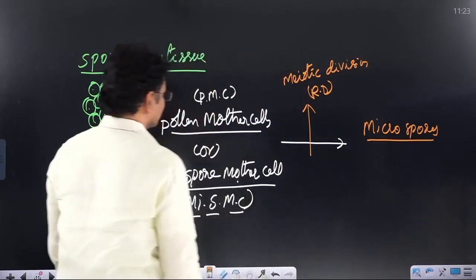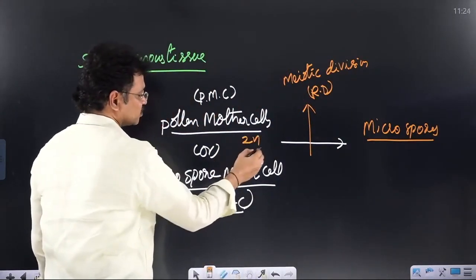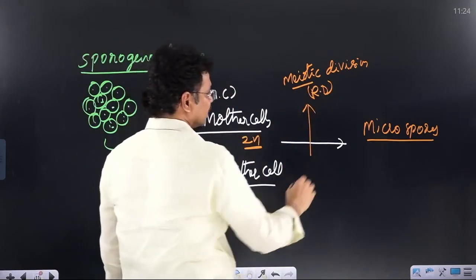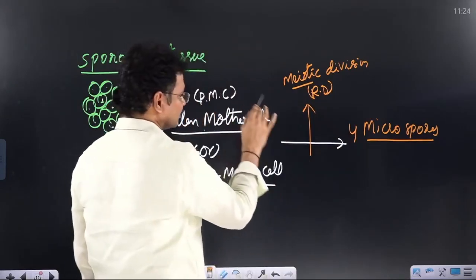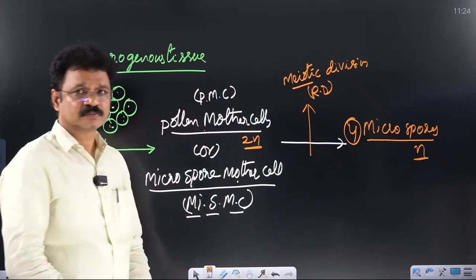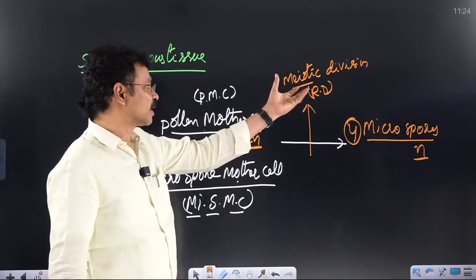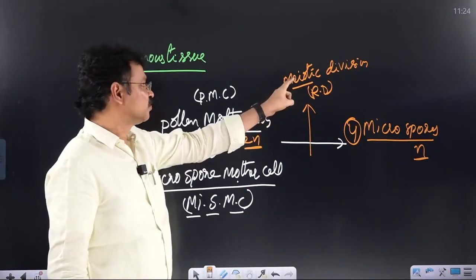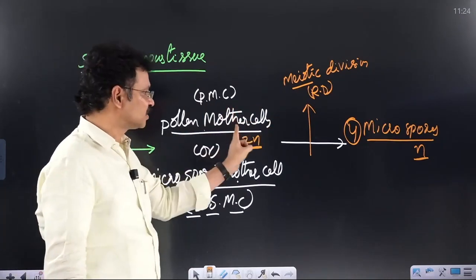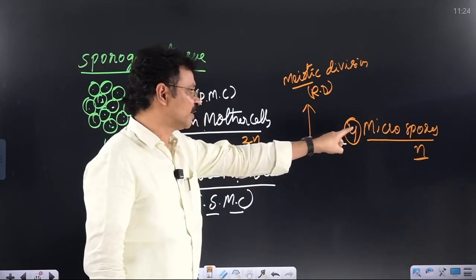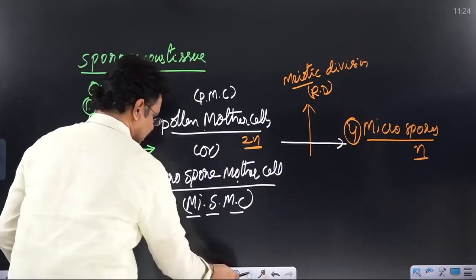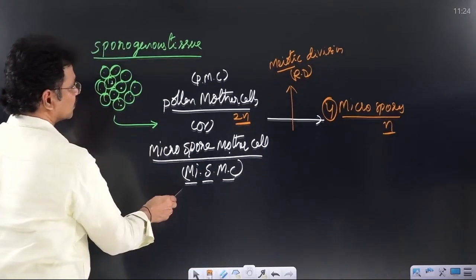Pollen mother cells are in diploid condition, meaning 2 sets of chromosomes are there. As a result of meiosis, every one pollen mother cell gives rise to 4 haploid microspores. It is the character of meiotic cell division. If one meiotic cell division occurs in a mother cell, each mother cell gives rise to 4 haploid daughter cells. The name of each and every daughter cell is a microspore.